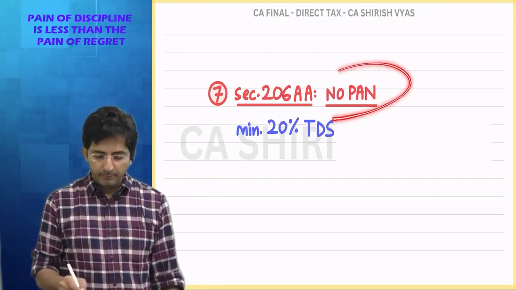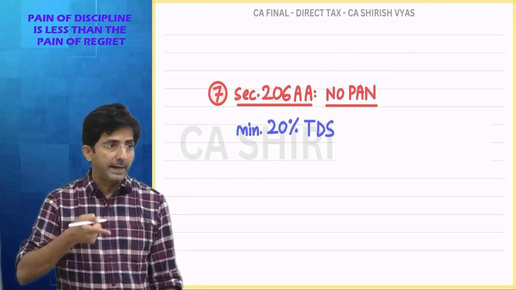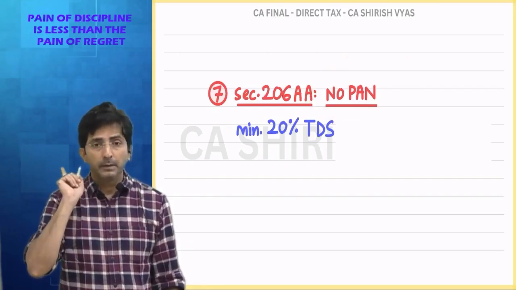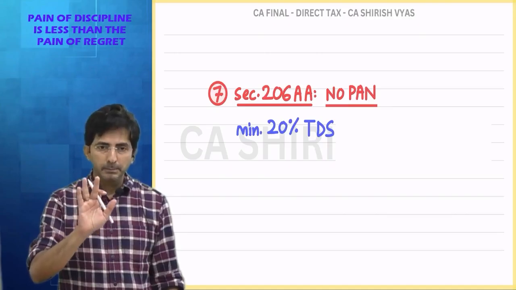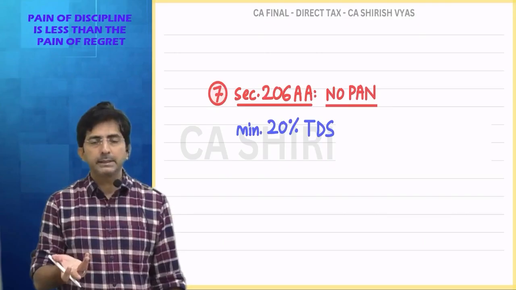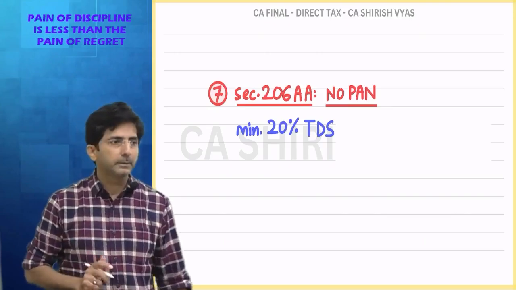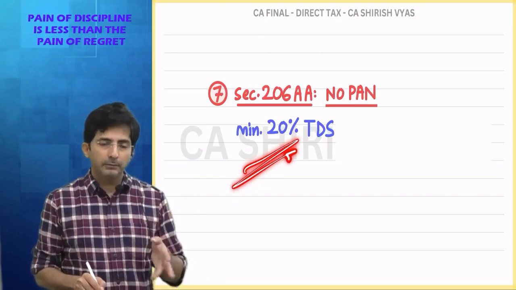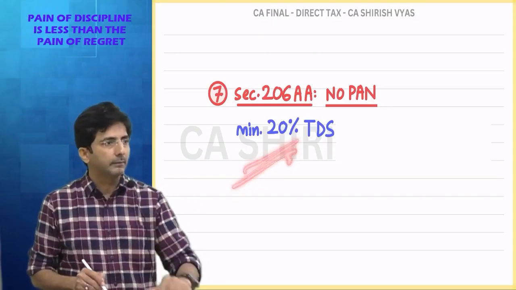That if the other party does not give his PAN, I will deduct TDS at 20%. But yes, 20% is minimum. If the TDS is 30%, then 30, like in winnings, TDS is 30, then 30%. But minimum 20%. Minimum is minimum. If the TDS rate is higher, then higher only, no?